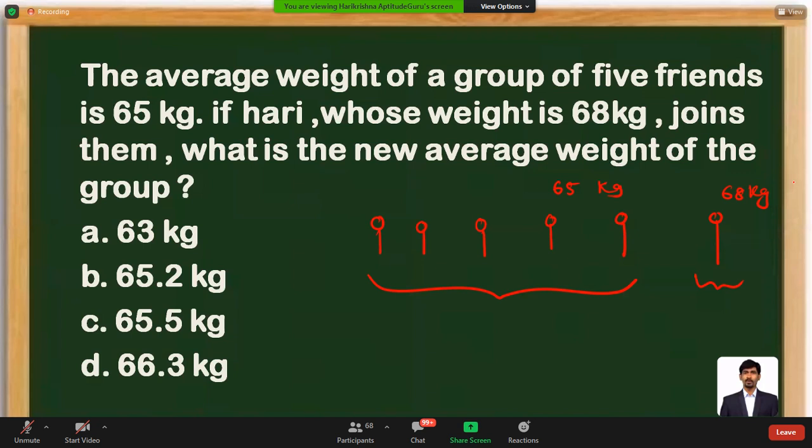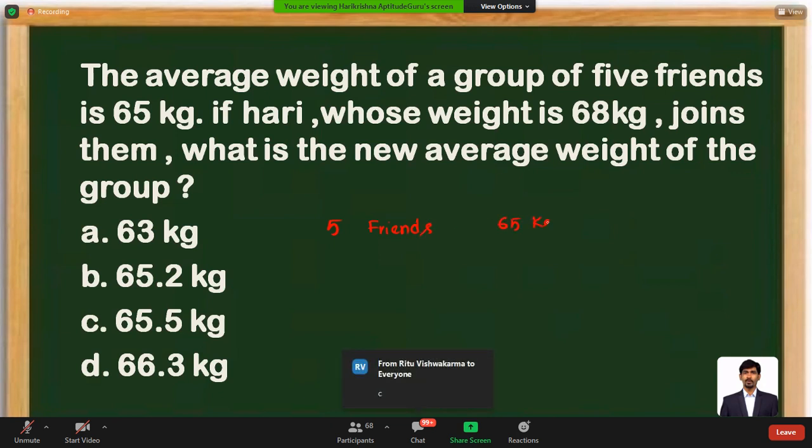You can solve the question like this. 5 friends are available, and their average is 65 kgs. If a new friend whose weight is 68 kgs joins them, the question is, what is the new cumulative average?